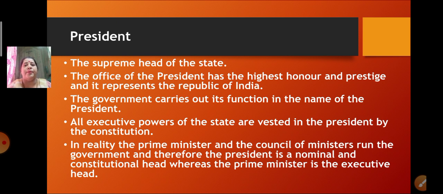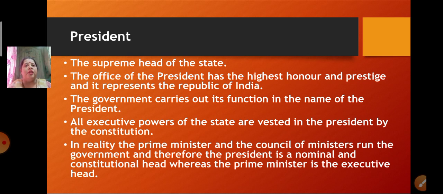So what is the post of the president then? The president is just a nominal and constitutional head. All the executive powers, that is, to run the government, are in the hands of the Prime Minister and the Council of Ministers. The president has the nominal and constitutional powers.